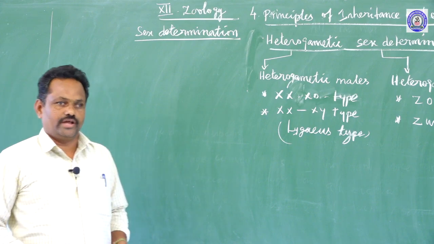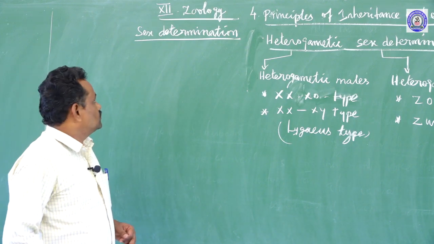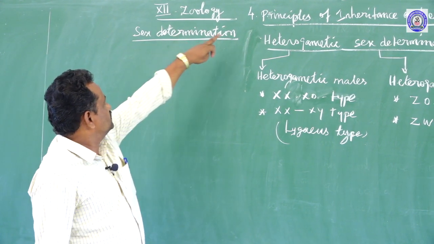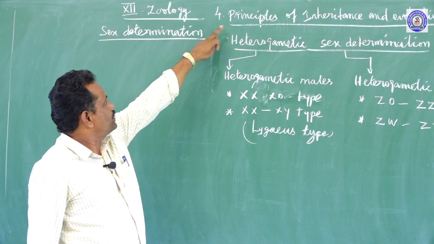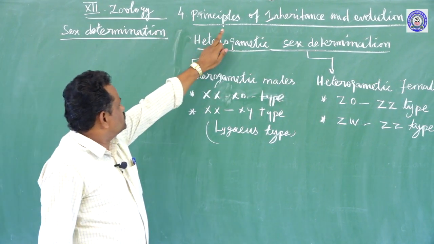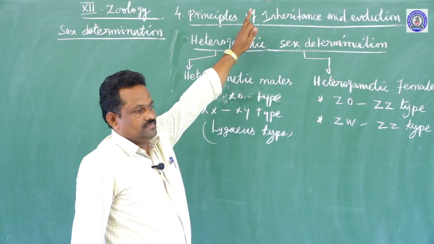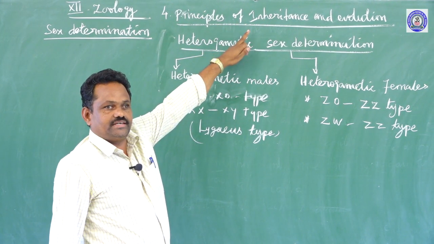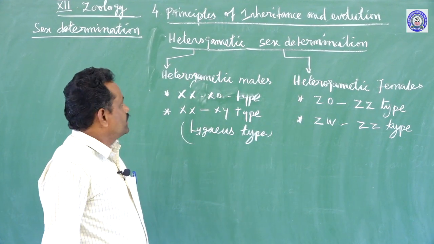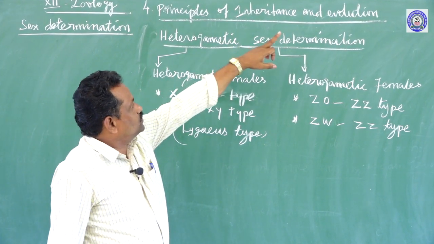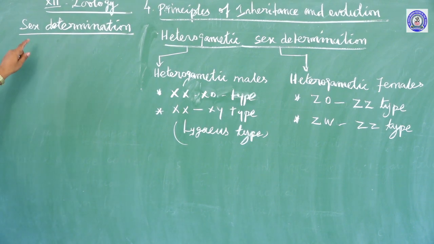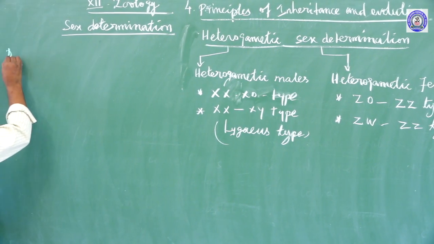Thank you. Today the topic that I am going to discuss with you is sex determination. That is in plus 2 zoology 4th lesson, principles of inheritance and evolution. You know that already, I think you studied. Inheritance is the process of transmission of genetical characteristics from parents to offspring. This leads to the evolution, and here the sex determination definition.